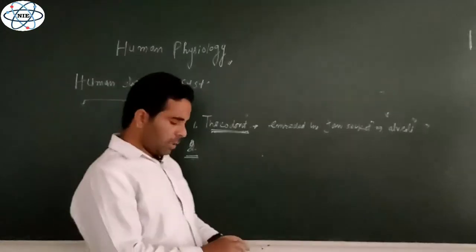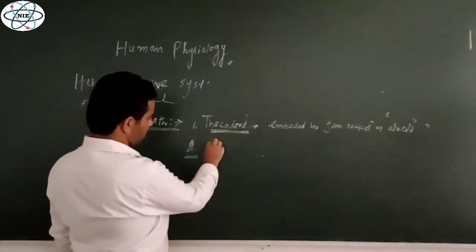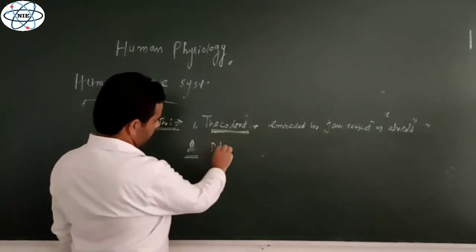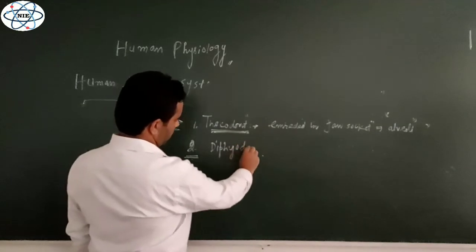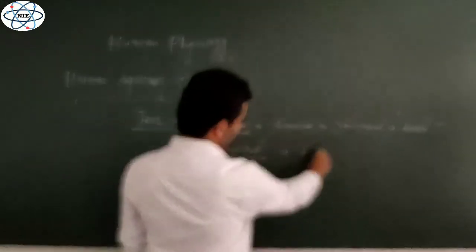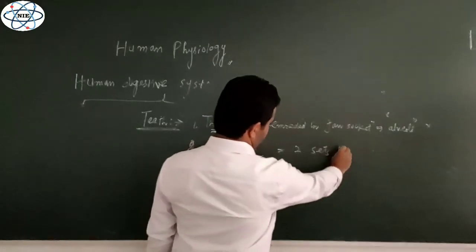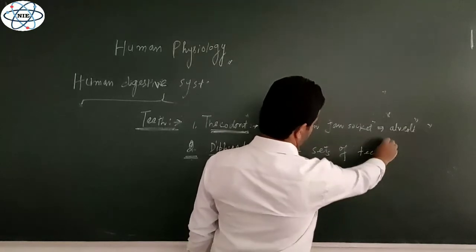So since teeth occur twice in the lifetime of the human, this condition is known as diphyodont. Diphyodont. That means there are two sets of teeth.